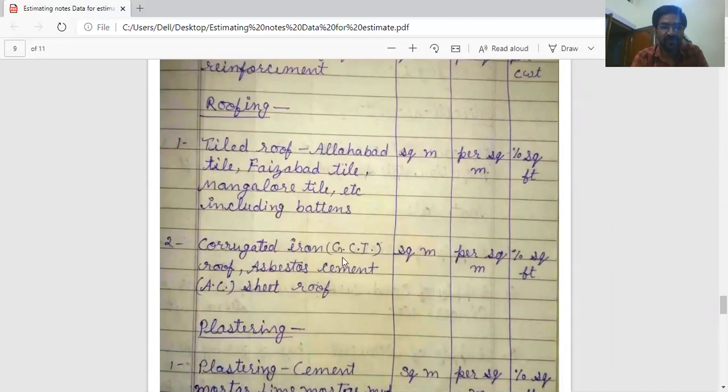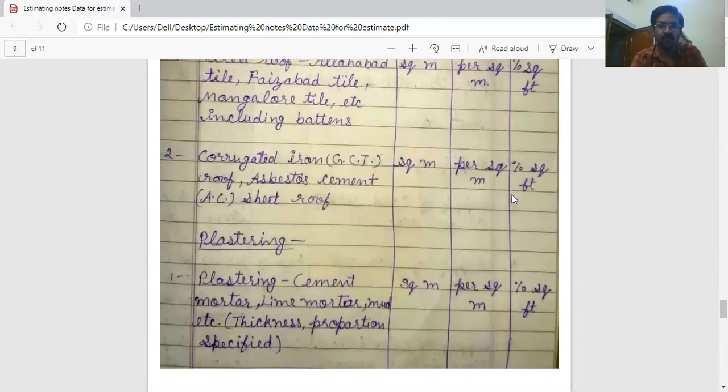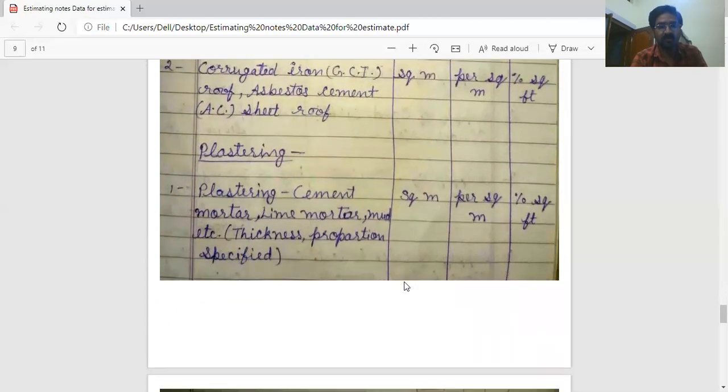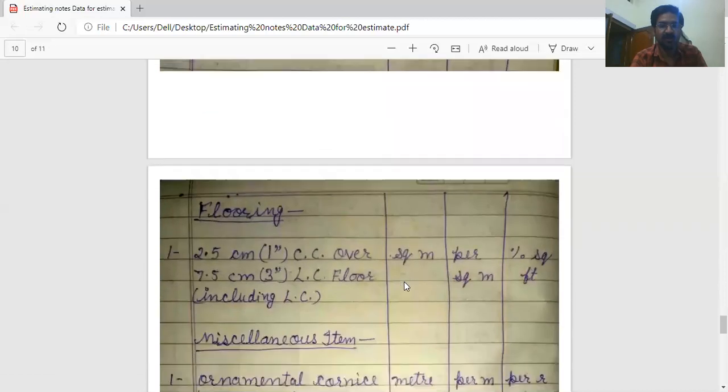Corrugated iron sheet roof, asbestos cement sheet: measurement in square meter and payment also per square meter. Plastering in cement mortar, lime mortar, mud, etc.: thickness and proportion are specified, such as 12 mm or 10 mm thickness, measurement in square meter and payment also per square meter.